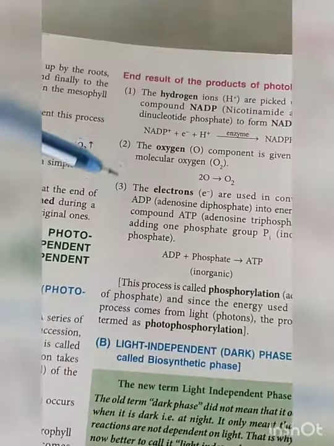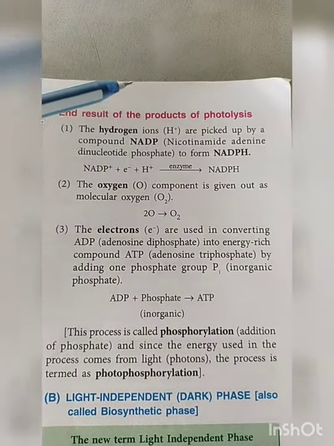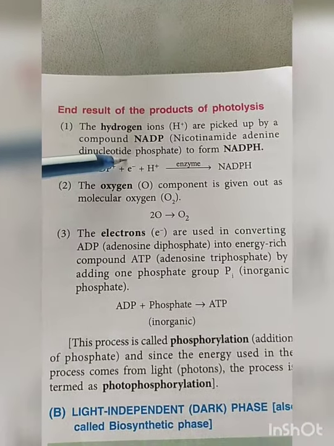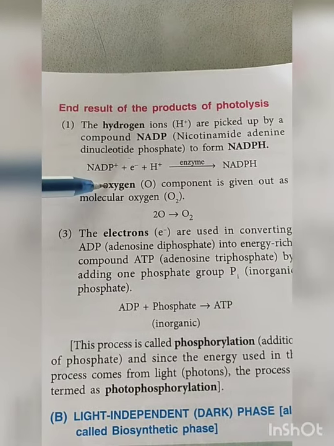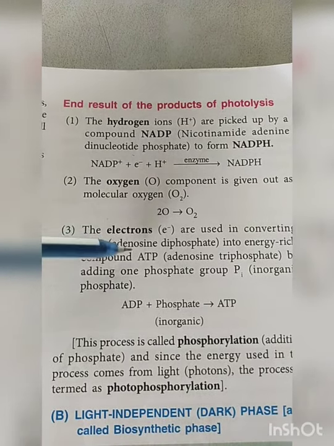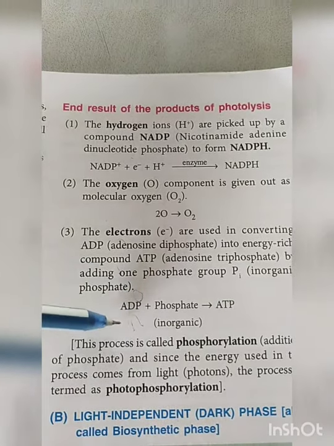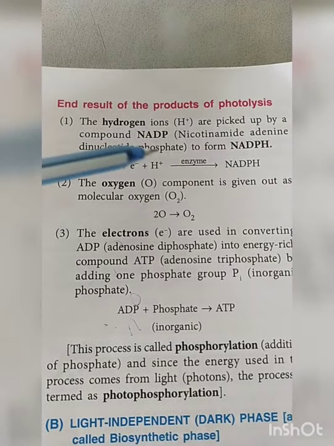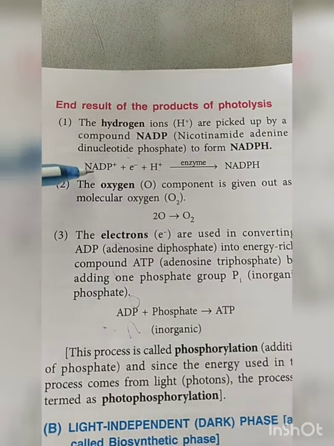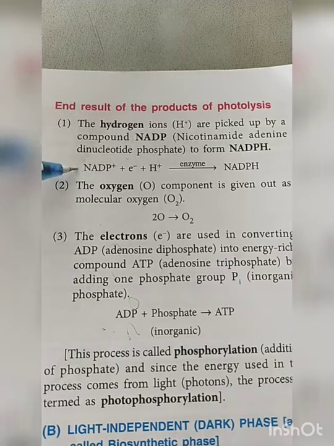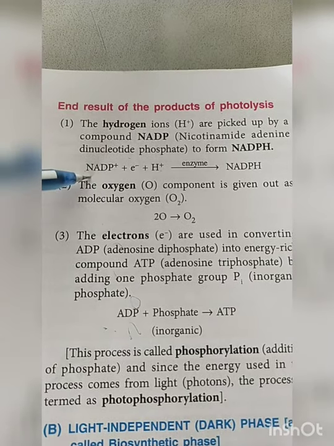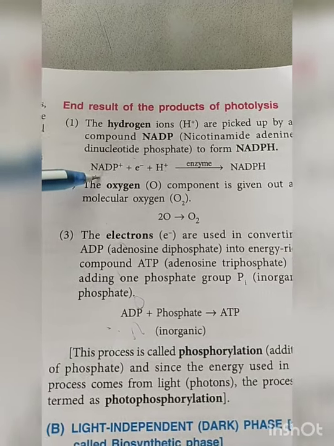Now here you can see the end result, the product of photolysis. What we had seen is that H plus ions, electrons and oxygen are produced. Now H plus will join with NADP plus. NADP is a form of energy, like ATP.